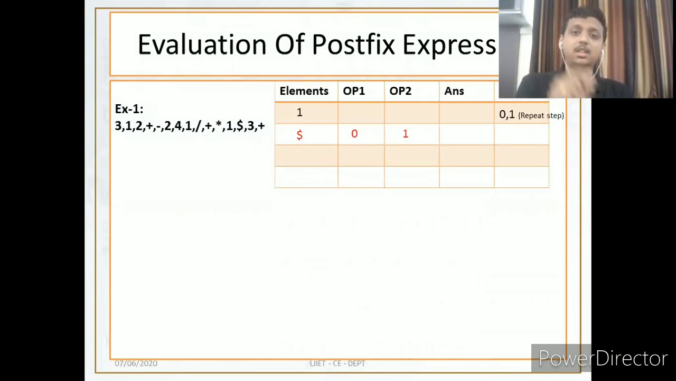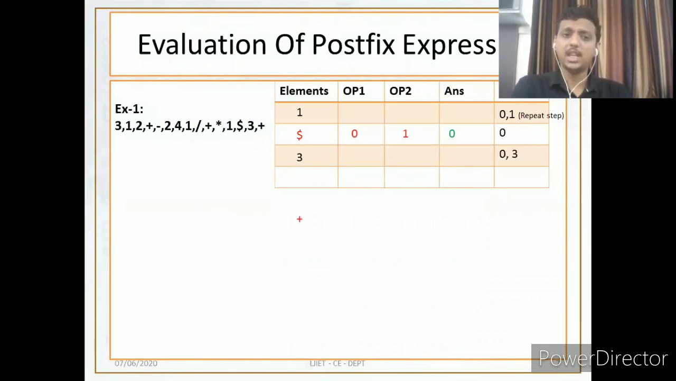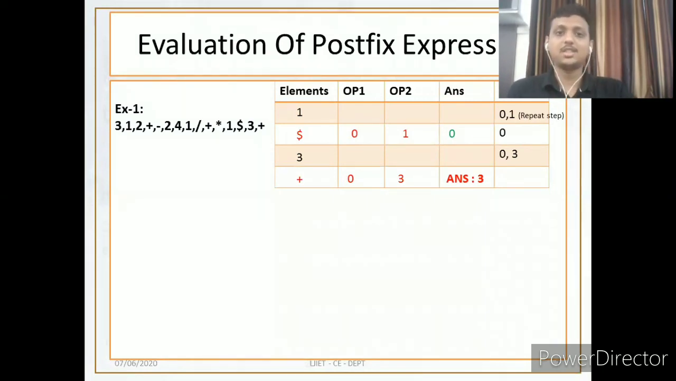So here we get 0 and 1. What do we apply? 0 raised to 1, which becomes 0. Push inside the stack. Next we get 3, so the stack is 0 comma 3. And the last is plus. 0 plus 3, the answer is 3. So this is the method known as evaluation of a postfix expression.